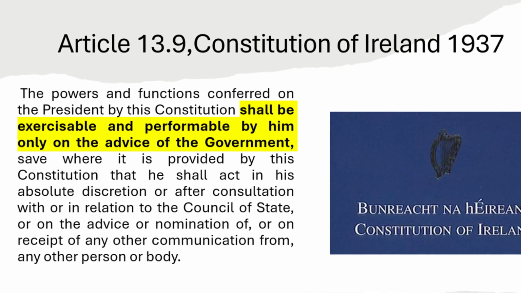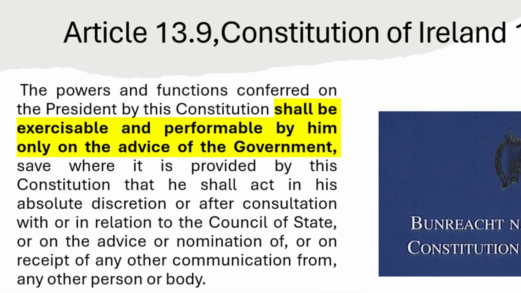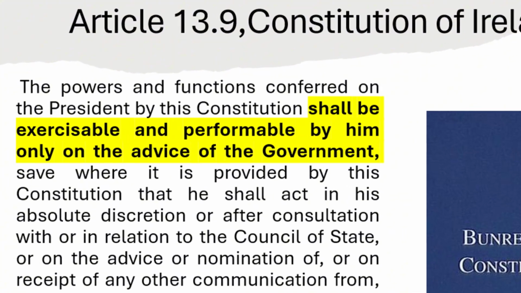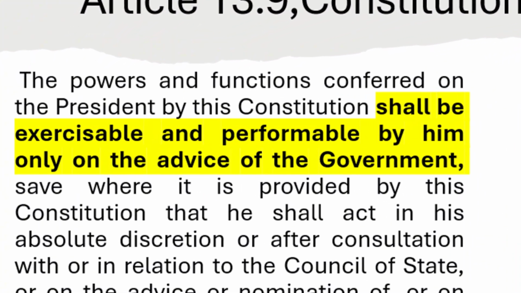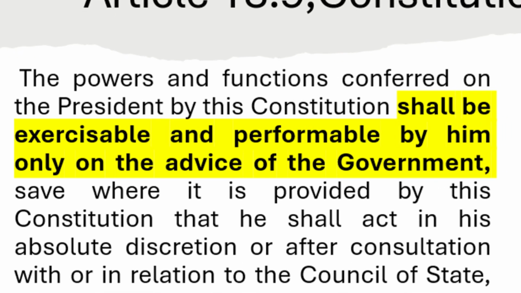That would suggest therefore that the Crown has no discretion and they must do what the ministers advise them to do. The Irish Constitution has some similar wording with regards to the powers of the President, and most of these powers can only be exercised on the advice of the government, and that emphasises the fact that they don't actually have discretion. So there's a bit of a similarity between this clause and what's in the Irish Constitution.